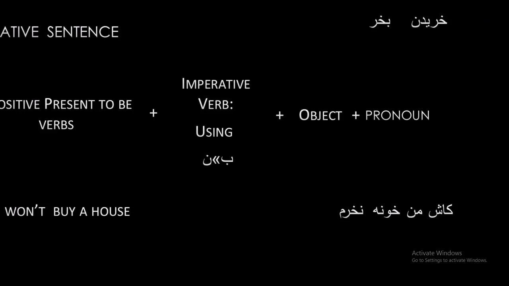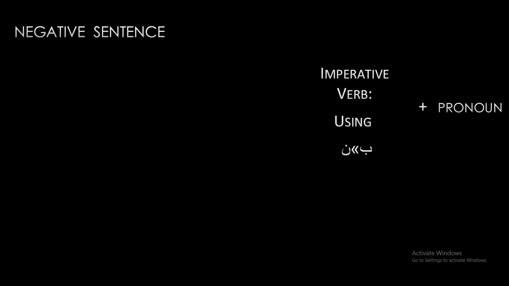And if our verb requires two destination, we use pronoun at first and imperative mode of verb, but using ne instead of its first be. After that we use positive present to be verb, which should be suitable for our pronoun. And finally we use object.